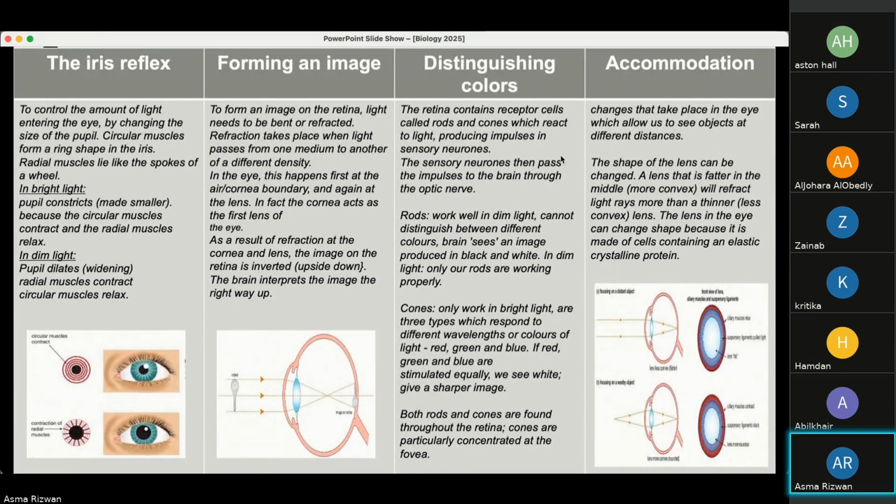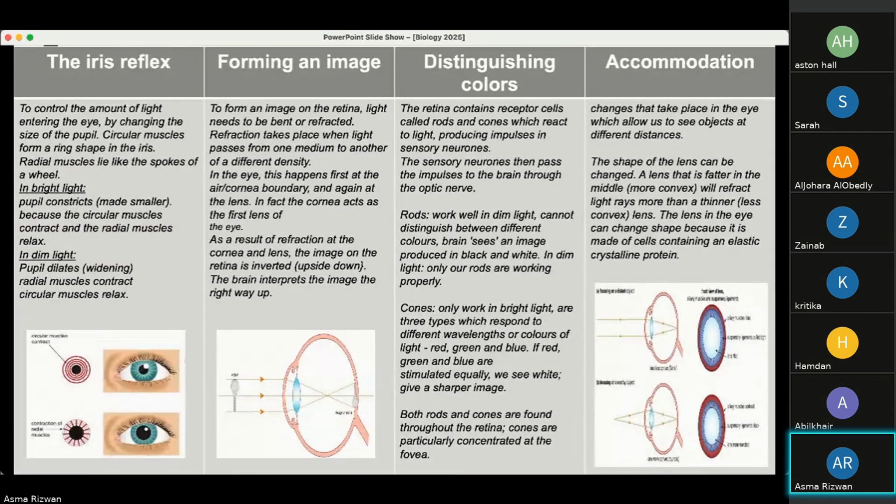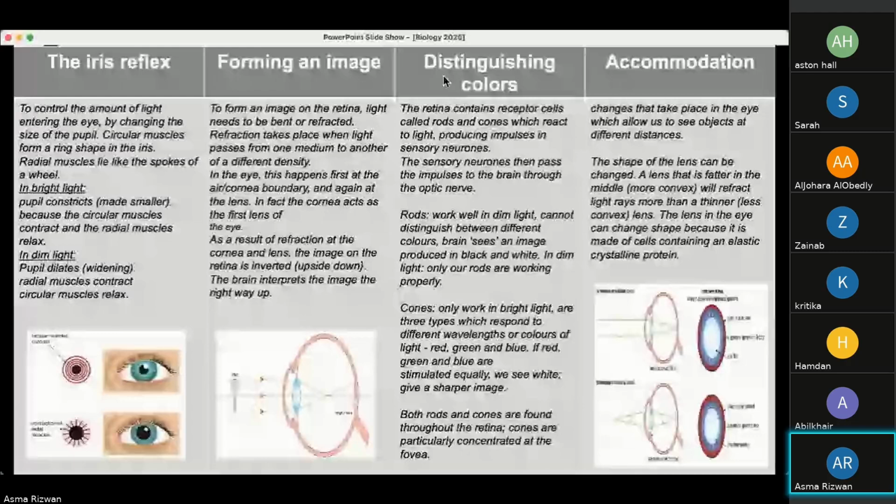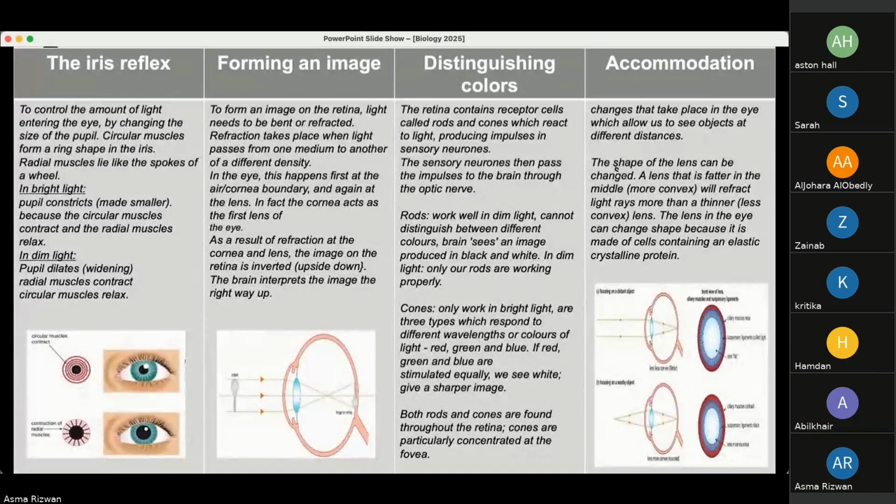And then there's a fourth function, which is accommodation, with changes that take place in the eye, which allow us to see objects at different distances, so objects that are near to us and objects that are far from us. How is it done?